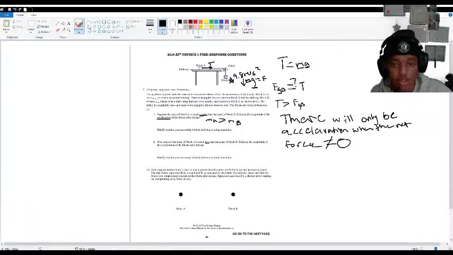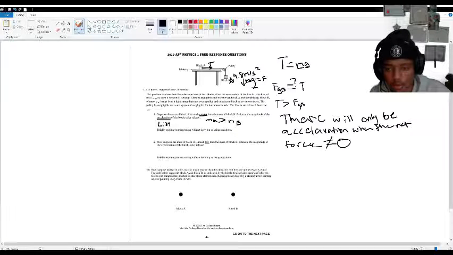So the tension force will be so much greater than the force of gravity of block B pulling downwards that there will be little to no movement. So the magnitude of the acceleration, actually no, I'm sorry, not little to no movement, there will be little to no acceleration. So we'd say little to no acceleration.